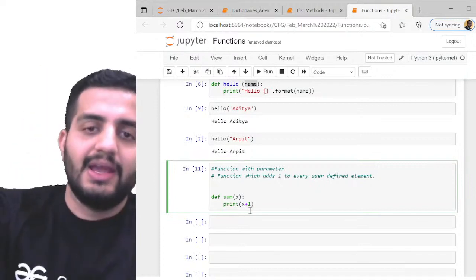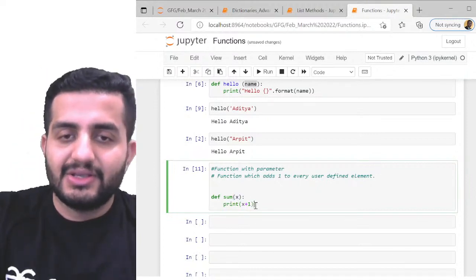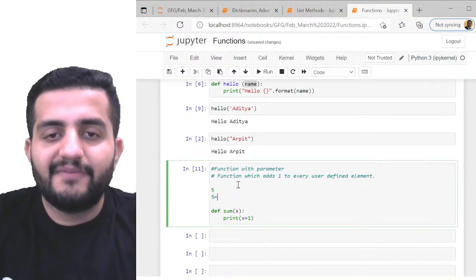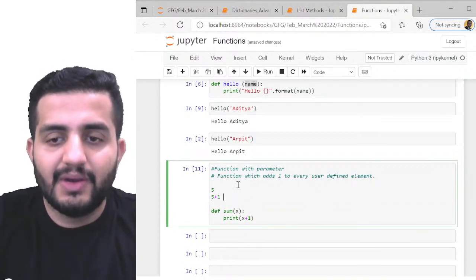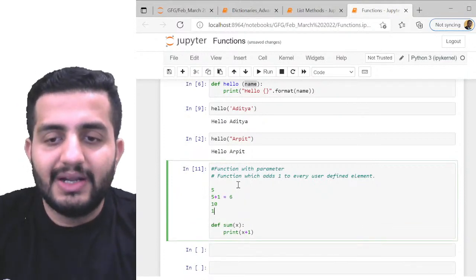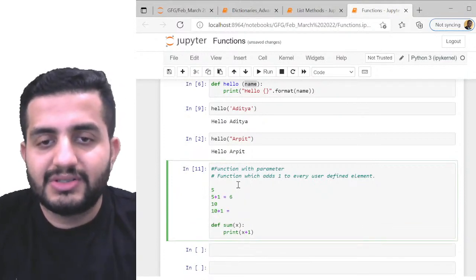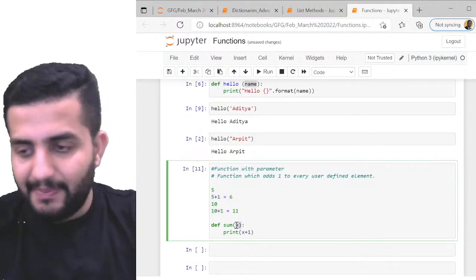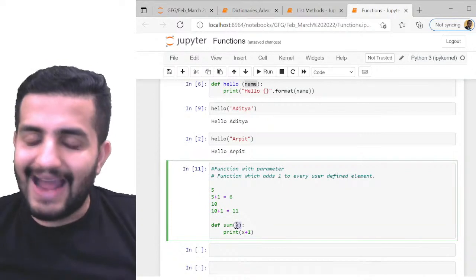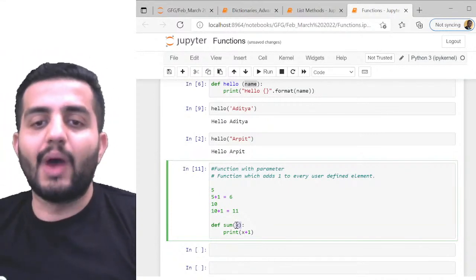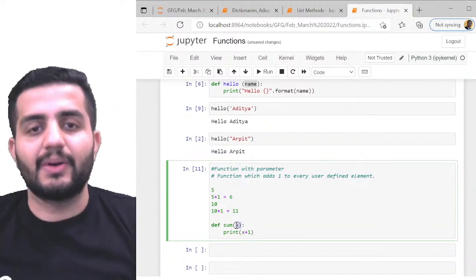Now here, if I have the element x, and I pass 5, for example, the output should be 5 plus 1 equal to 6. This is what I want. And if I pass 10, the output should be 10 plus 1 equal to 11, right? So whatever element I pass, I want that element to be added with 1, correct? So this is what I want.